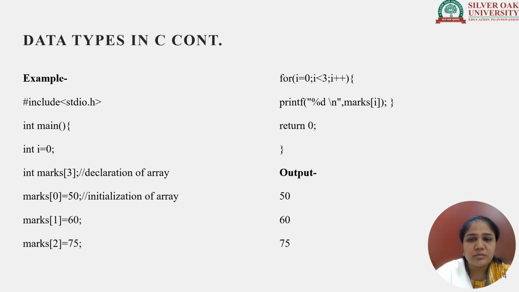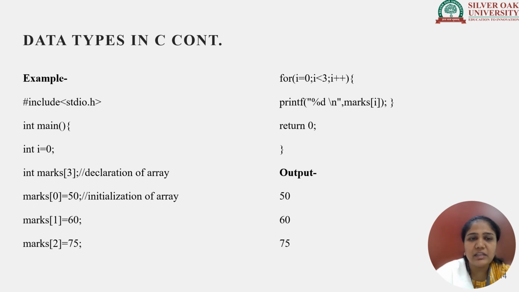What is an array? An array is again a concept provided in the C language which allows the user to store multiple elements of the same data type. Over here the declaration of marks is done as an integer. Inside the square bracket, what we have written? We have written 3. That means we can store 3 integer values in the marks variable. 3 different values we can store under the marks variable of integer data type.